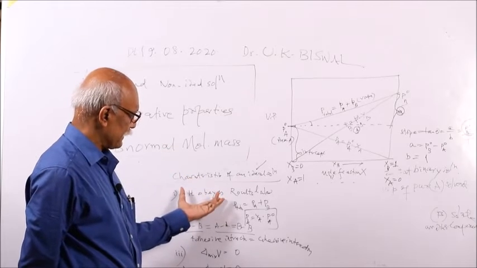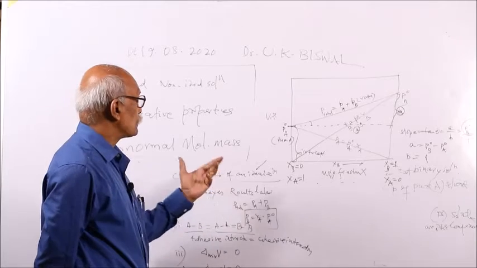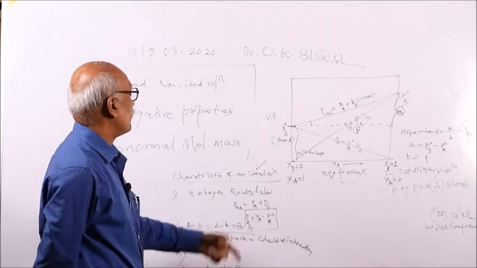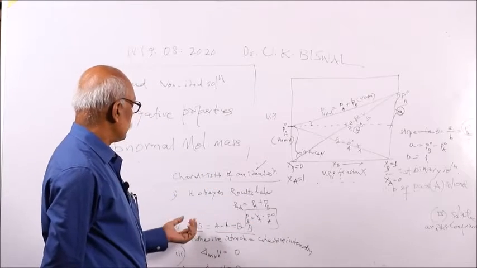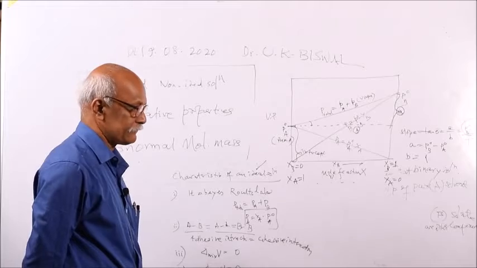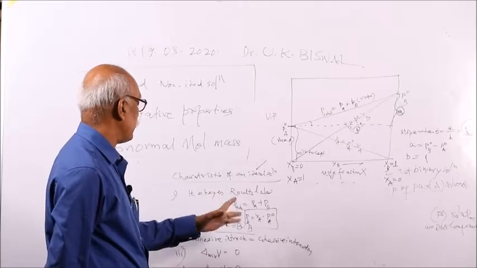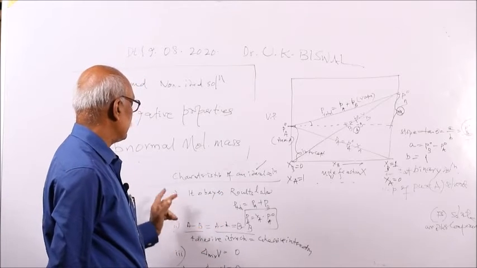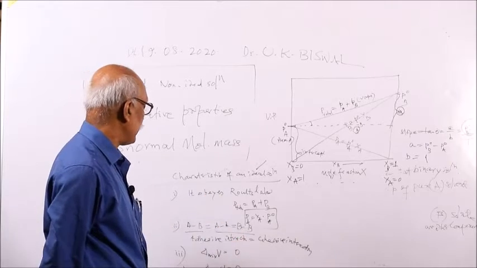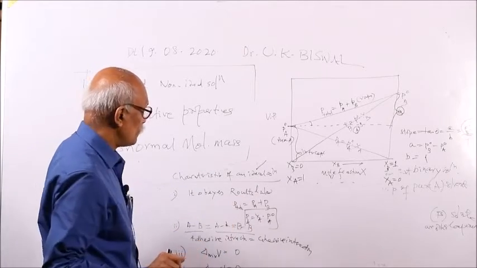One important point: just as Boyle's law and Charles' law are obeyed by ideal gases, similarly Raoult's law is the equation to be obeyed. If Raoult's law is obeyed by a solution, it is called an ideal solution. Another thing is that A-B interactions, that means adhesive interactions, must be equal to cohesive interactions. It may be equal to either solute-solute interactions or solvent-solvent interactions. So the solute-solvent interaction is equal to the solute-solute interaction is equal to the solvent-solvent interaction. Or in general you can say adhesive interactions are equal to cohesive interactions.